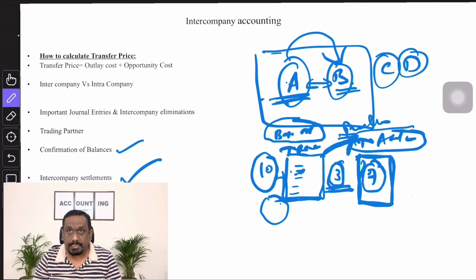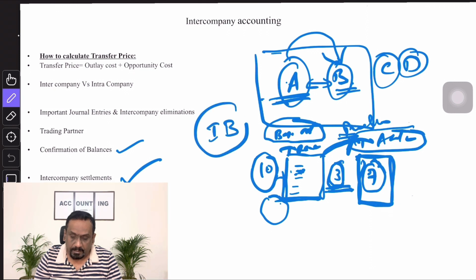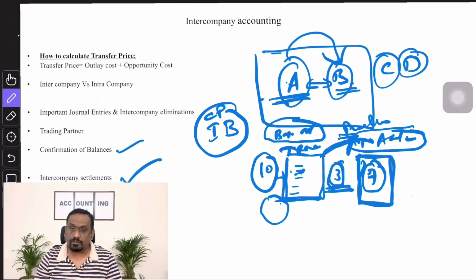But here in a netting tool, what will happen? We create one in-house bank or cash pool account. Then A is supposed to receive this from B. So what did he write? B account debit to revenue account. That is the entry written. Now he has to receive the amount. What will happen is B will settle through the in-house bank.